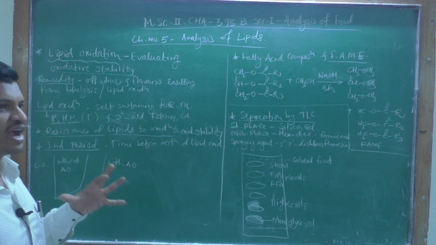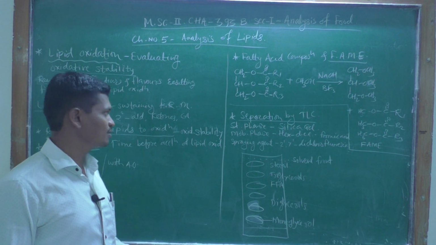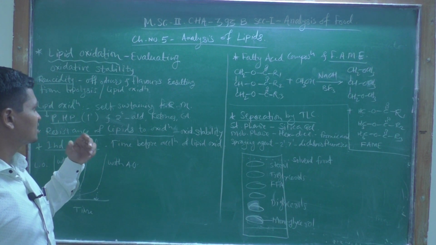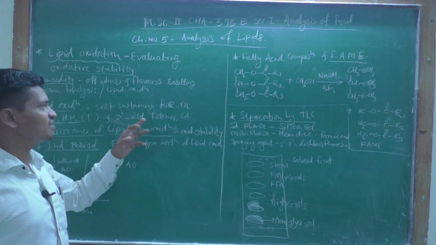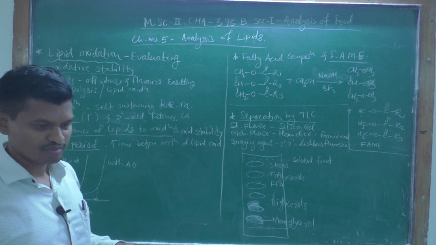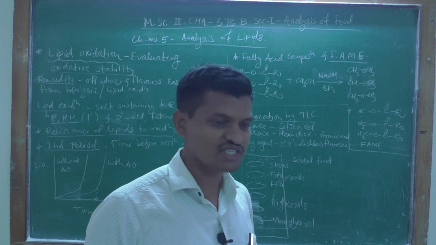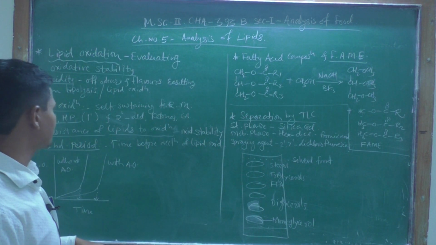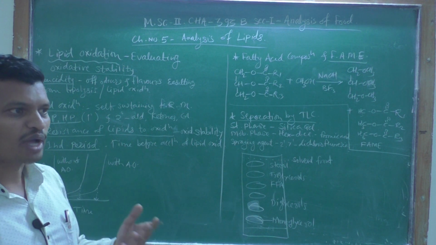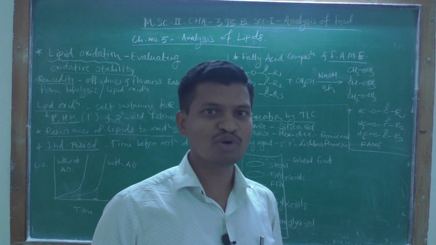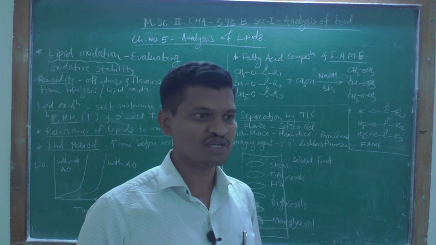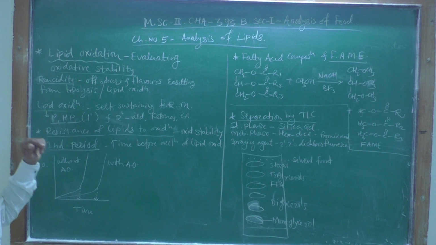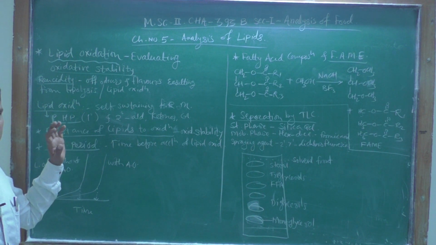The lipids or fats undergo self-oxidation because this is a self-sustaining free radical mechanism. They are producing primary oxidizing products and secondary oxidizing products. The primary oxidizing products are peroxides and hydroperoxides.